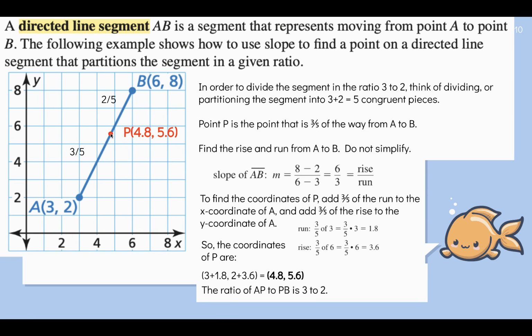So point P is at 4.8, 5.6, right there. I drew a red dot. And this segment AP is 3/5 of the way up this directed line segment. And this part PB is 2/5 of the way from A to B. So our ratio is 3:2.